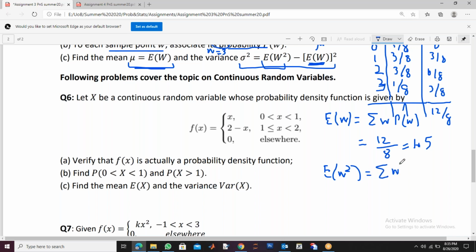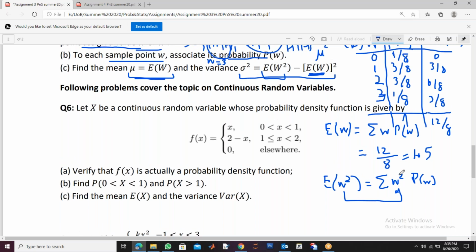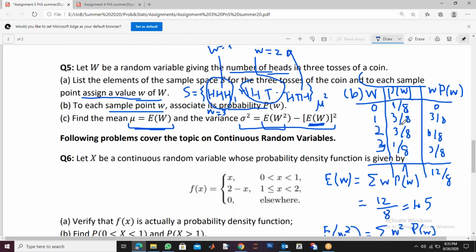You do not take the square of the probability. Just take the same thing and multiply by the probability. So if you make another column and multiply W square with p(w) and take the sum, that will give this expectation.